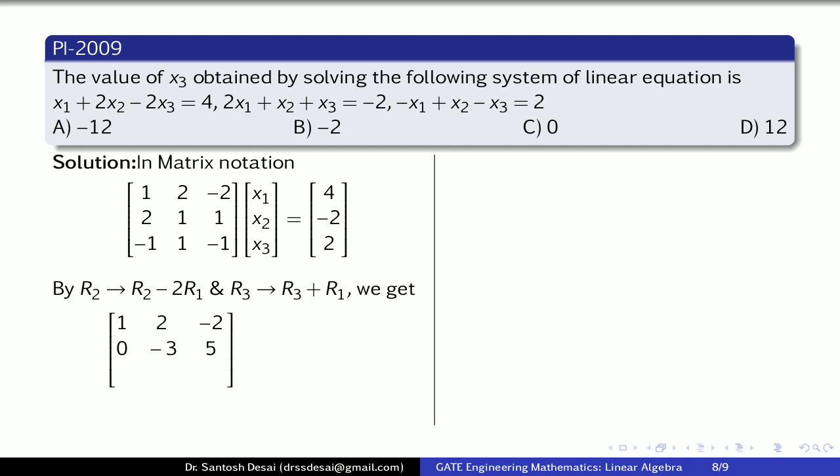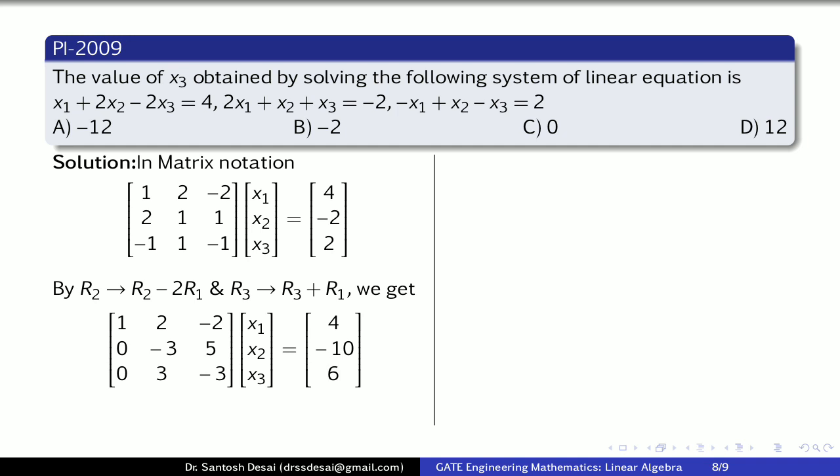Third row, that is R3 plus R1, first element is 0. Then 1 plus 2, that is 3, and -1 minus 2, that is -3. Again x1, x2, x3 is equal to first element as it is, then second element is -10 and third element is 6.